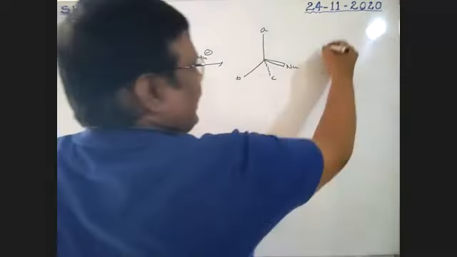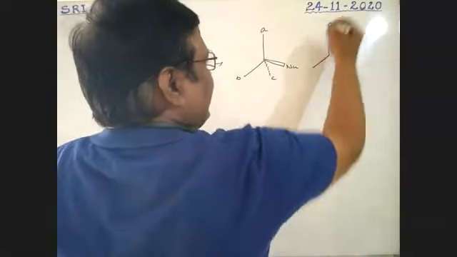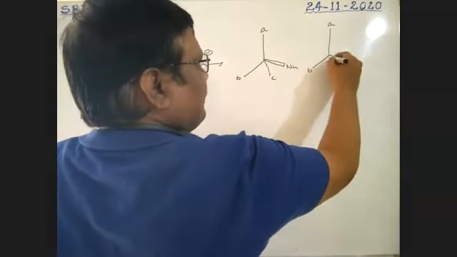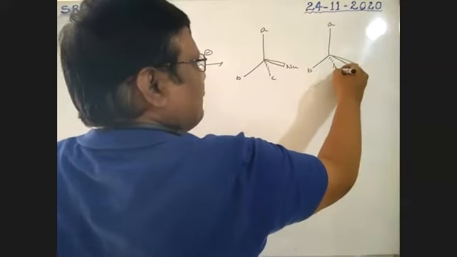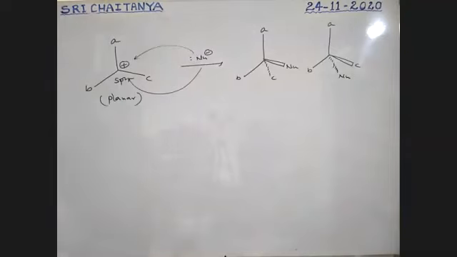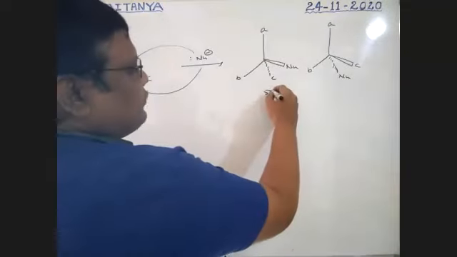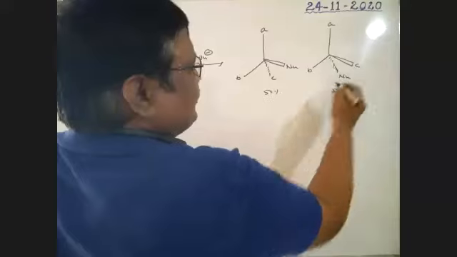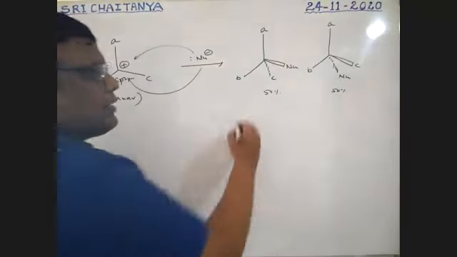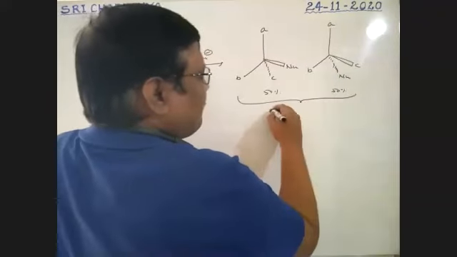Or sometimes it is like this, A, B, C with the nucleophile on the other side. One is dextrorotatory, another one is levorotatory, boys. So this compound is 50% and this compound is 50%. All these groups are different groups, so a racemic mixture is formed.